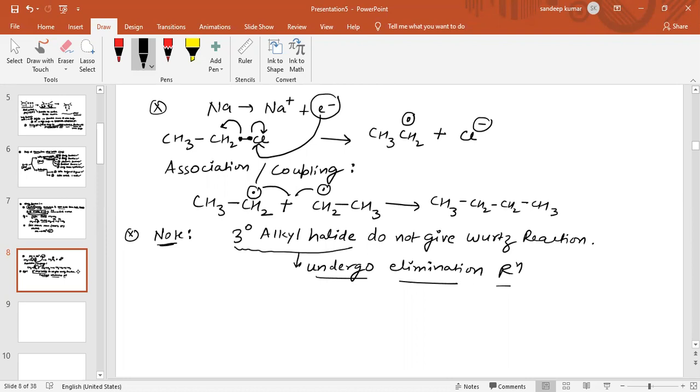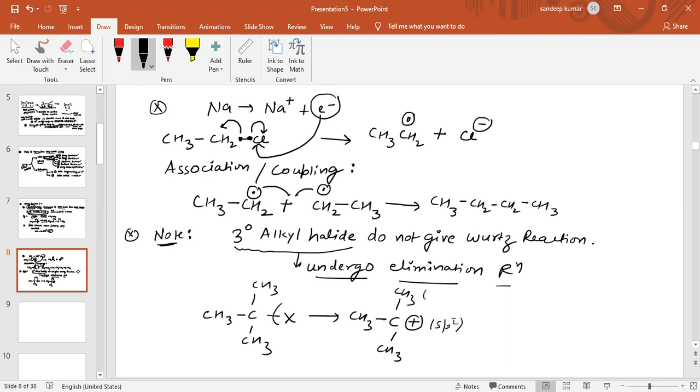For example, we can see this compound, CH3C(CH3)(CH3)X. This compound will break, and X will act as a leaving group. Now it converts into (CH3)3C with a positive charge. Now this is an sp2 carbon, and this is an sp3 carbon, which is the alpha carbon.